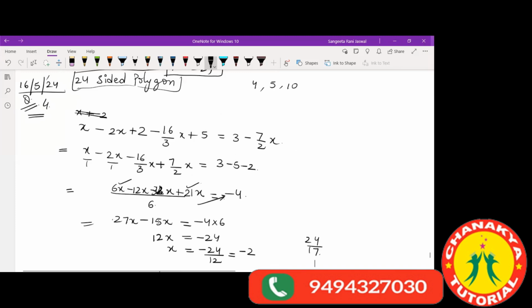So the LCM is 6. So this is 6x minus 12. Okay, 2 6s are 12, so that's 12x. Then 32x, then 21x, negative, negative. Ma'am, how did you get minus 15x?